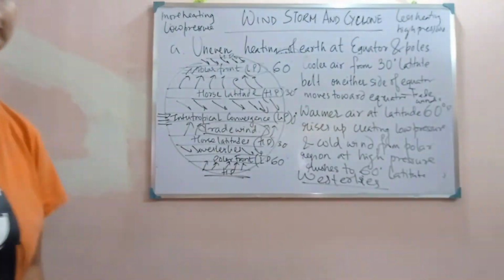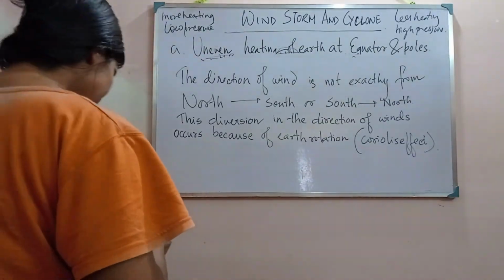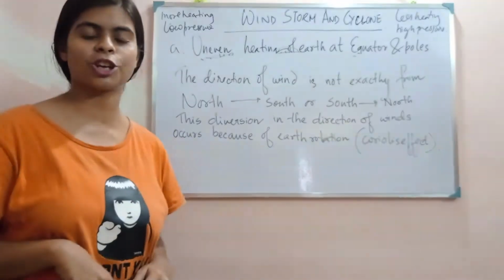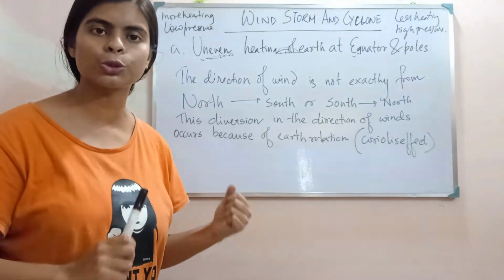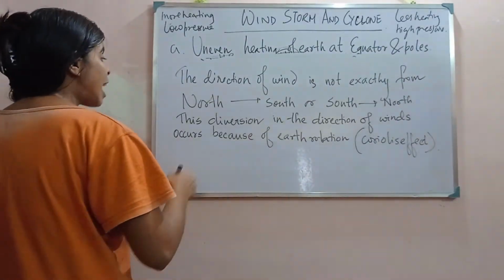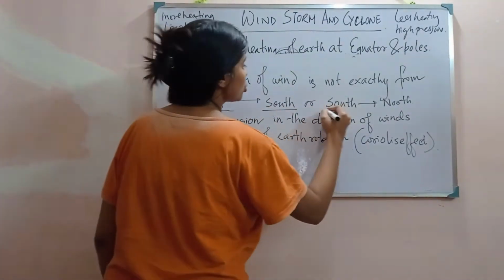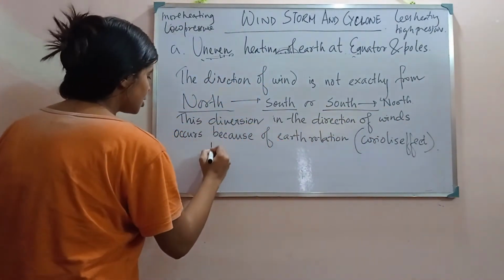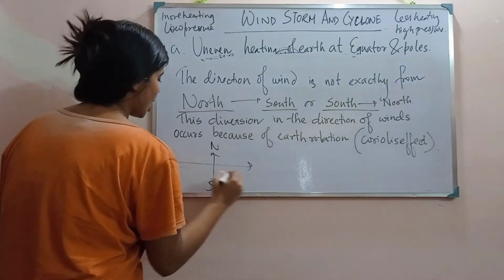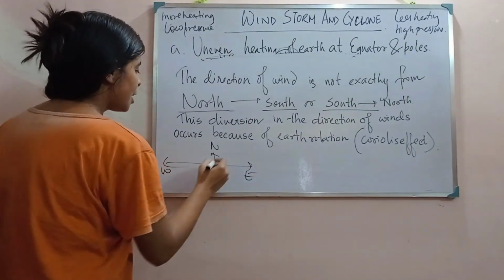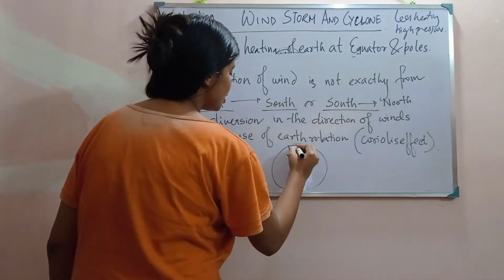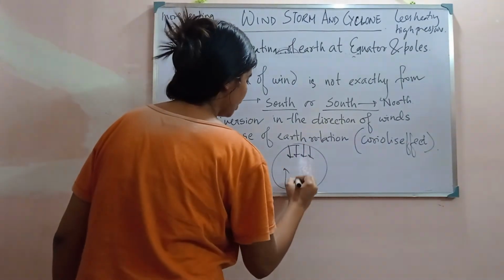Now comes the next. One thing you should know is that the direction of the wind current generated at different latitudes of the earth is not exactly south to north or north to south. It is not moving from, suppose this is north, south, west and east. It is not like this, that on the earth the winds move like this and like this.